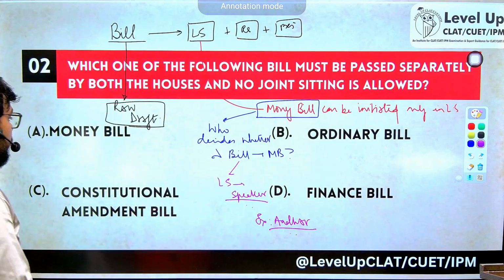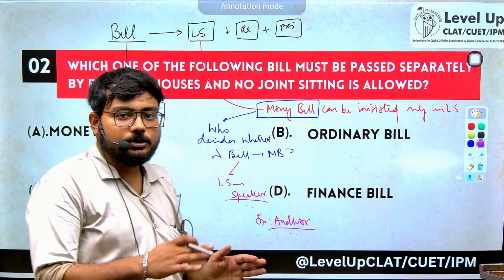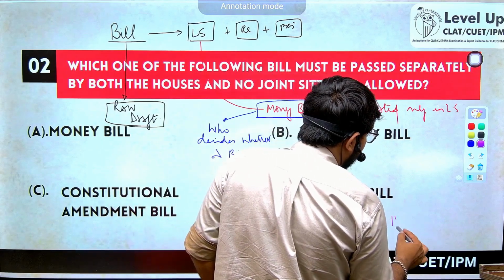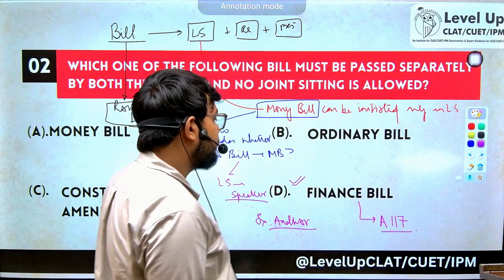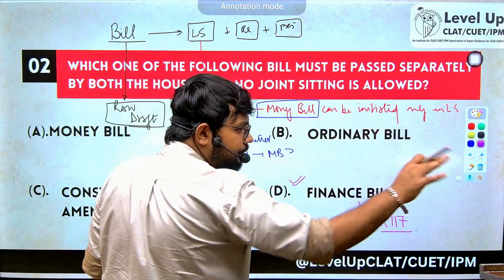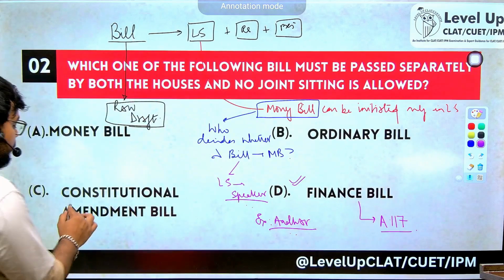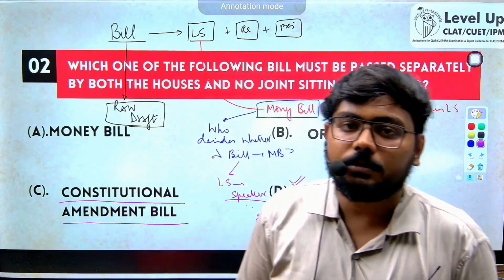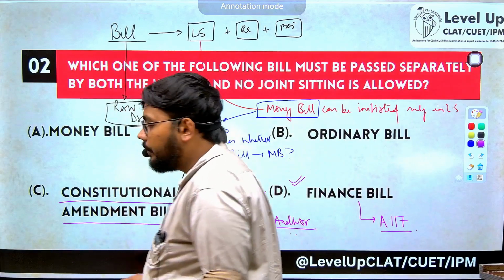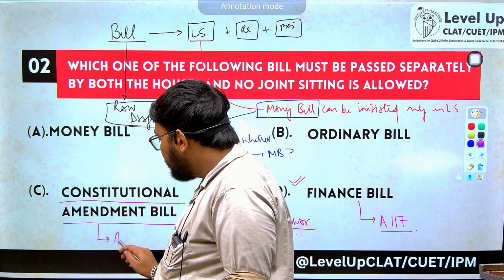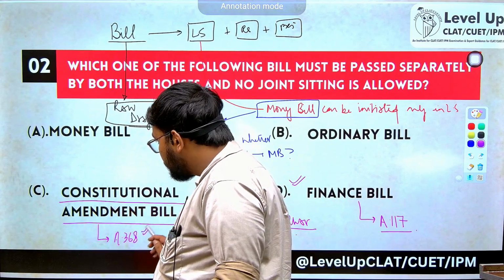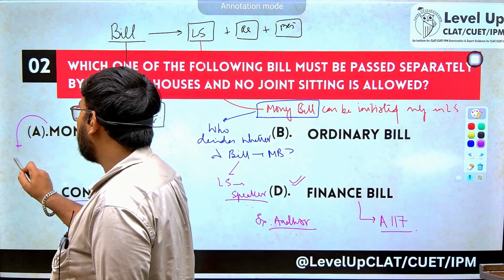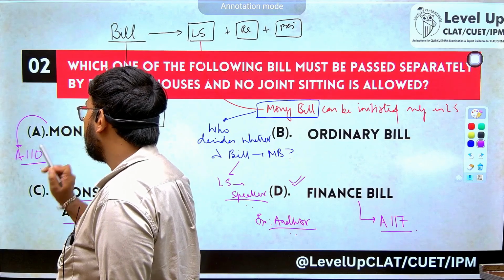So, if you want to have certain changes in the taxation structure of a country, it is written under the finance bill. The finance bill is mentioned under Article 117 of the Indian Constitution. Very important. Now an ordinary bill is something which will make changes to any ordinary law, right? A constitutional amendment bill, all those bills that seek to make a change in the constitution per se, will come under the constitutional amendment bill, and this is mentioned under Article 368 of the Indian Constitution. The money bill is mentioned under Article 110 of the Indian Constitution.